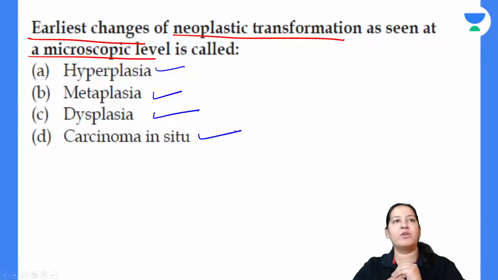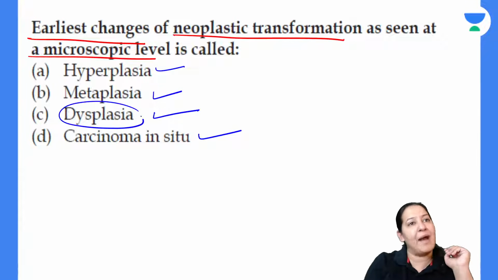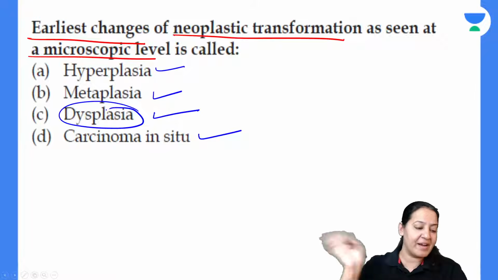What is the earliest change? I want to see what you are saying. So you know the complete sequence. Now what is the answer? Now most of you, okay. So the correct answer, yes, you are right. The earliest feature at microscopic level is dysplasia, which is the precursor of the malignancy.